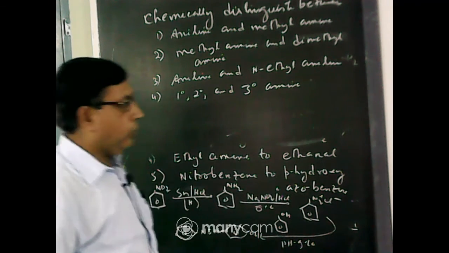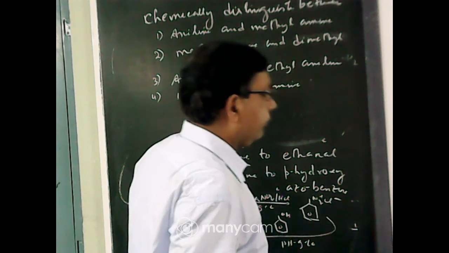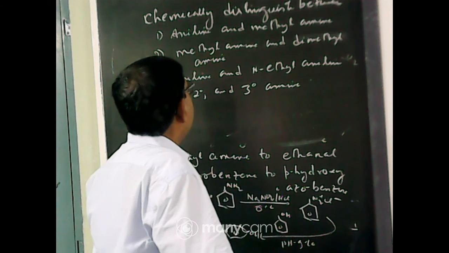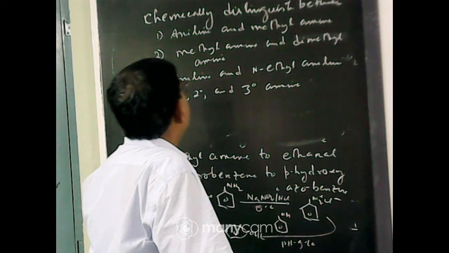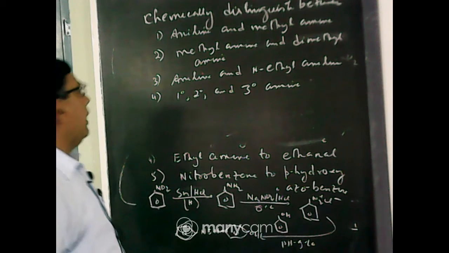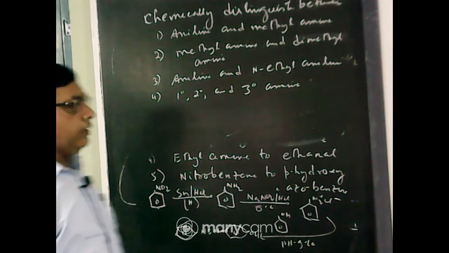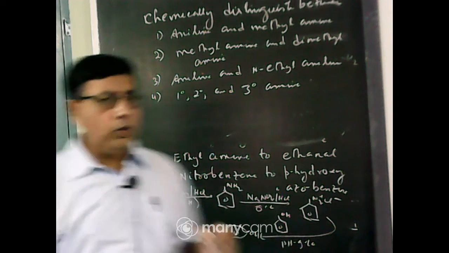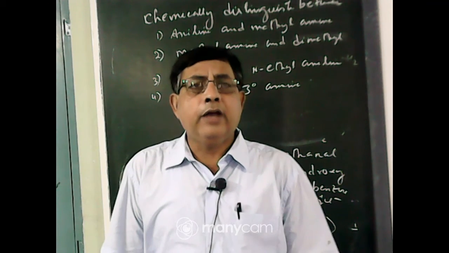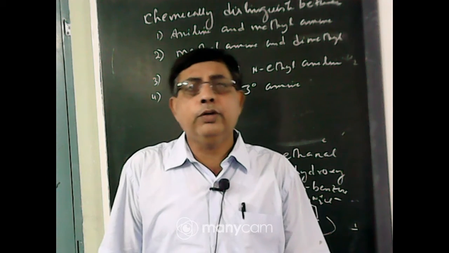So how will you distinguish between them? First aniline and methylamine, next methylamine and dimethylamine, third aniline and N-ethyl aniline, and fourth 1 degree, 2 degree and 3 degree amine. Chemically distinguish means you have to tell one chemical reaction by which you can distinguish between the two.